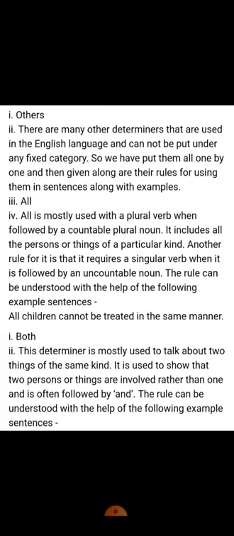Another category is others. There are many determiners that are used in the English language and cannot be put under any fixed category. So we put them in the others category.